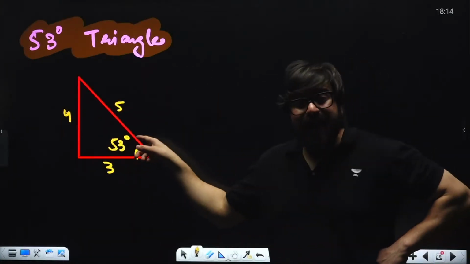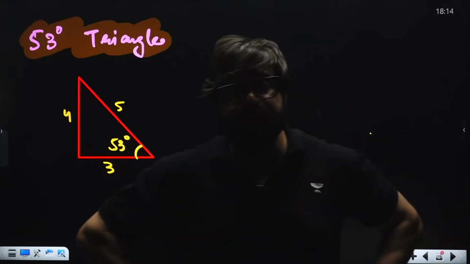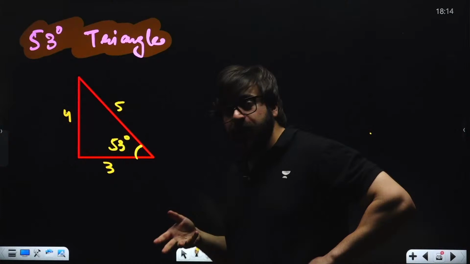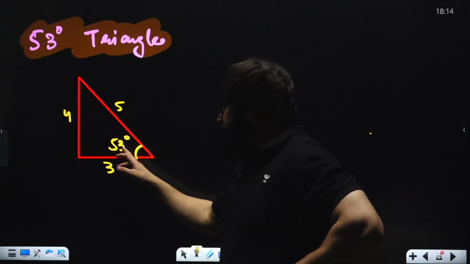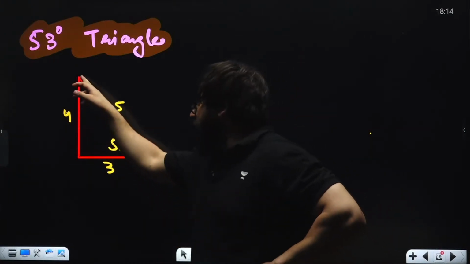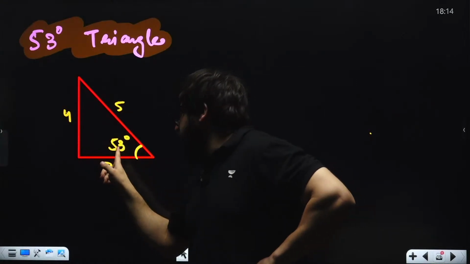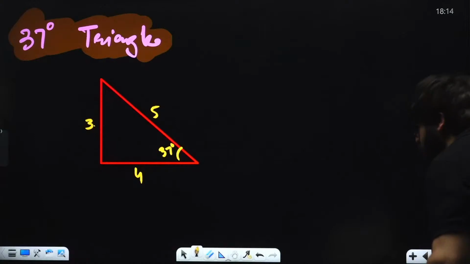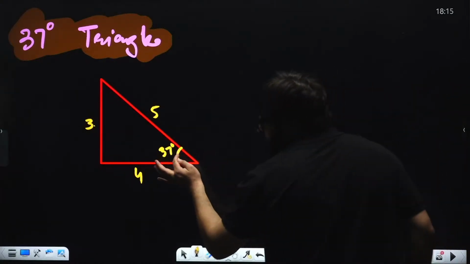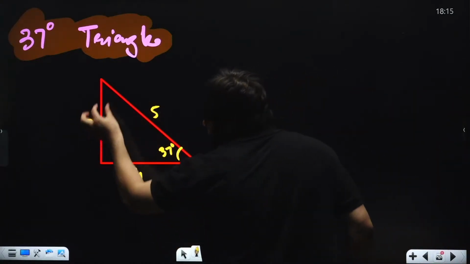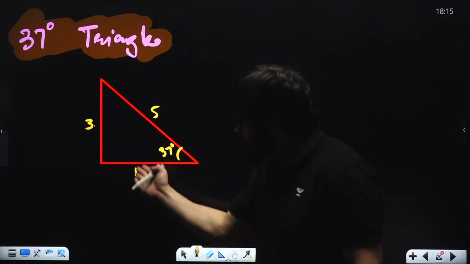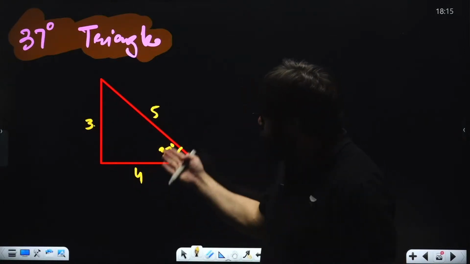Sir, when it comes to the 53 degree and 37 degree, which angle is bigger? 53 or 37? 53. So in front of the bigger angle, you have got the bigger side. In front of the 53, you have got 4. And in front of 37, you have got the 3 over here. 3 is smaller as compared to 4. So this is how you are supposed to remember.